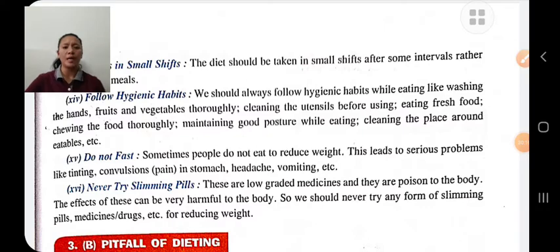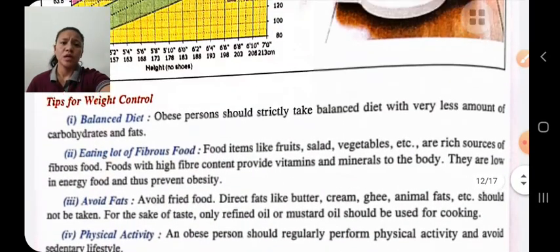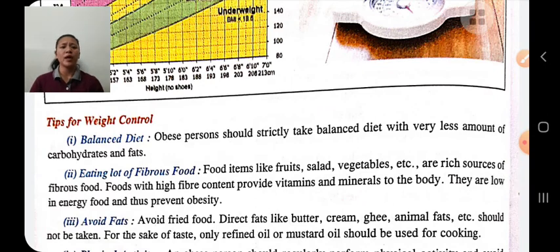Tips for controlling body weight. Have a proper balanced diet. If you are overweight, take less carbohydrate, fat, etc. Eat a lot of fibrous food, that is plant-based products, fibers.